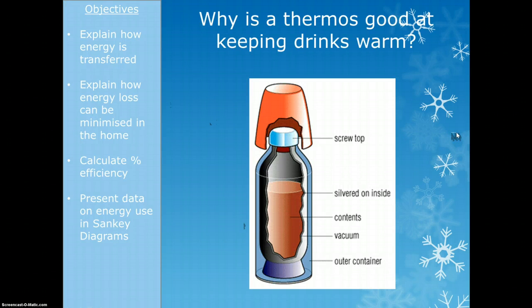So, let's have a little look at a thermos. We've got a thermos, it's designed to keep liquids warm. It's got a few important features. It's got a screw top, it's got a silver inner lining, and then it's got a vacuum between the inside lining and the outside lining. What I want you to do is pause the video for a second and have a think. How is the thermos good at keeping drinks warm? Try and use each of the ideas: conduction, convection and radiation.